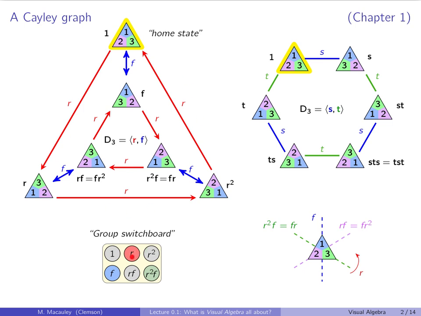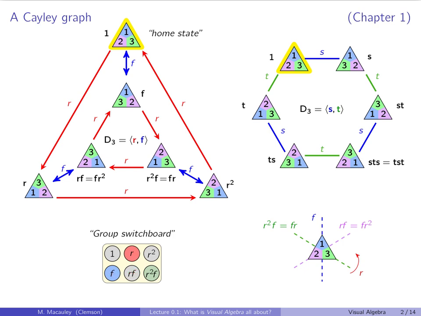So when you press the R button, you follow the red arrows. This one goes here, this one goes here, etc. When you press the F button, you follow the blue arrows. This one goes here, this one goes here. When we press the R squared F button, then you do R, R, and then F. So the R button followed by the F button is the RF button.